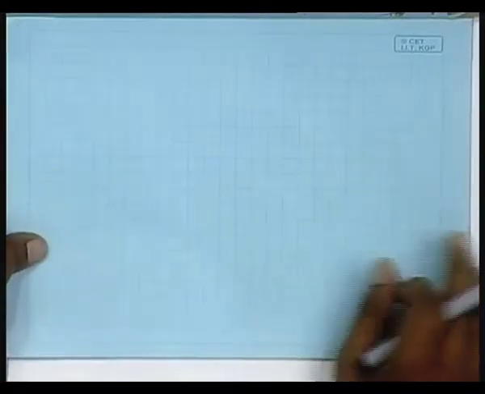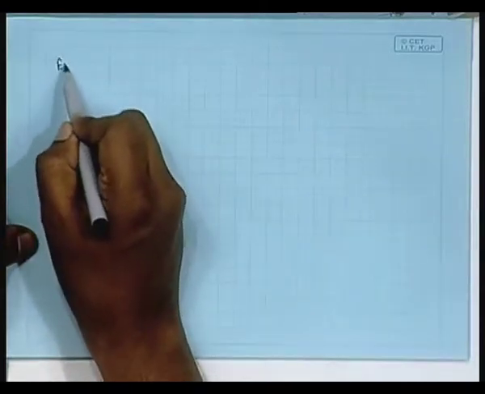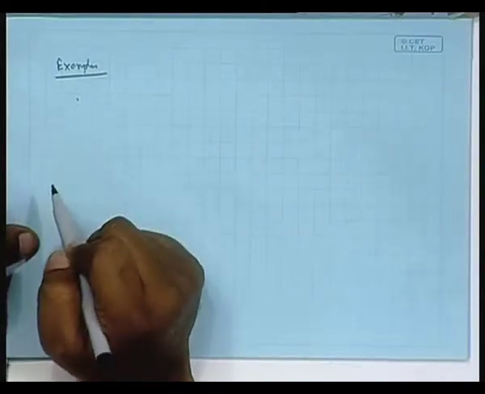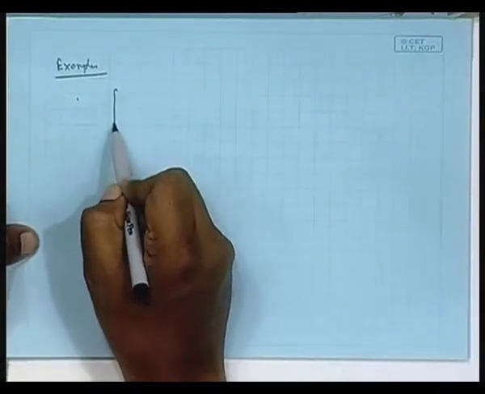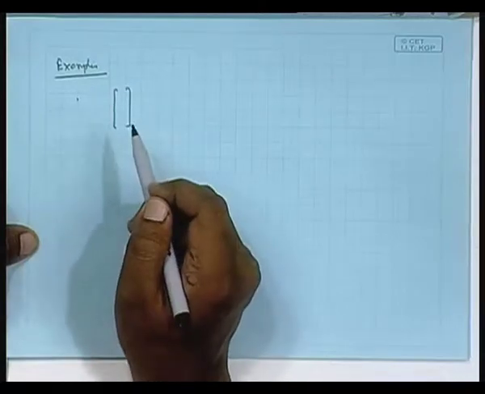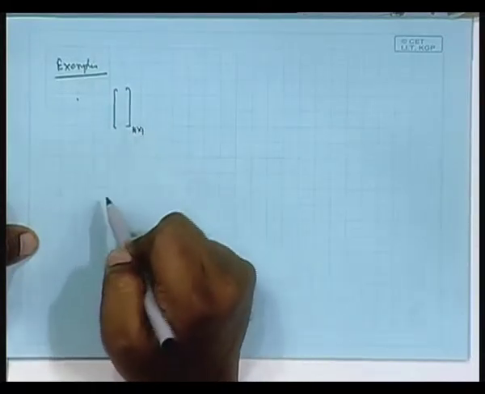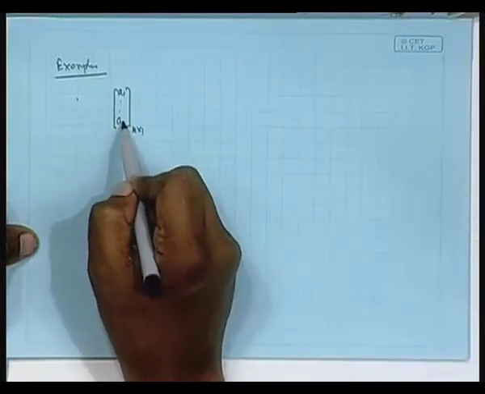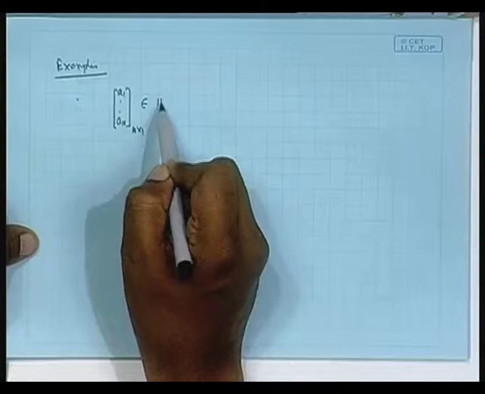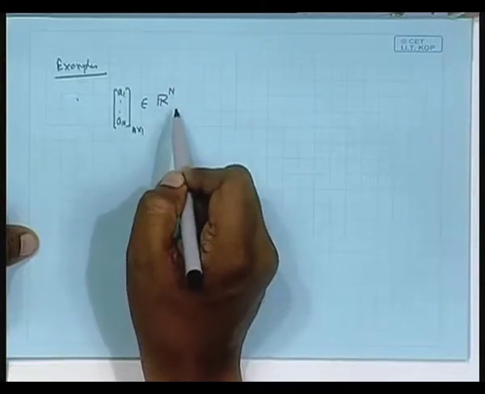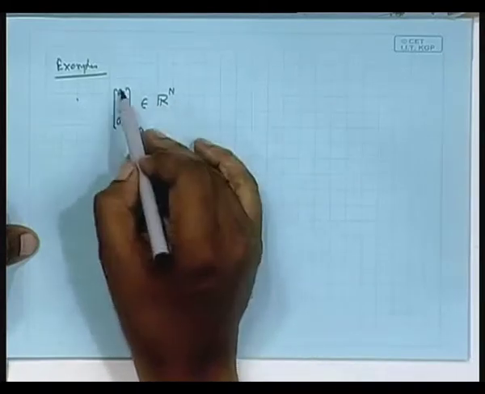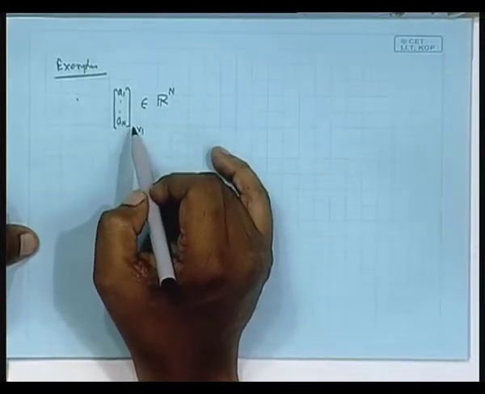We take some examples. Consider examples of vector spaces. 1. Consider just column vectors, say n cross 1 column vectors, A1 to say An, elements of what is called Rn. You know this Rn means R is real numbers, R into R into R. Basically, all this means all the elements are from the reals.